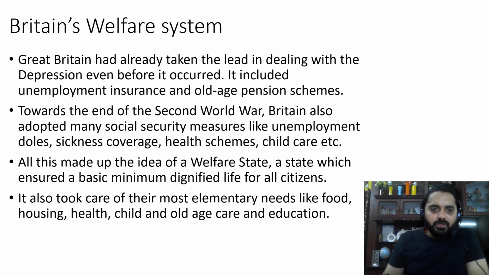It included unemployment insurance that we discussed in case of USA. The same kind of unemployment insurance was given by the British government, and old age pension schemes were included in the welfare system. Towards the end of the Second World War, Britain also adopted many social security measures like unemployment doles, sickness coverage, health schemes, and childcare, etc. So these are some of the social security measures that were implemented by Britain as well.